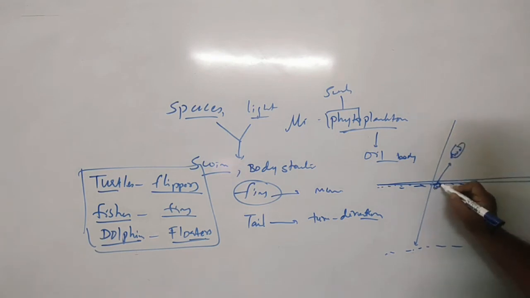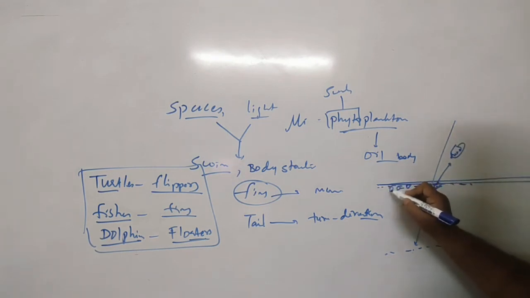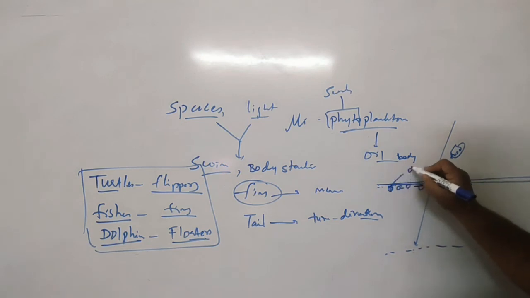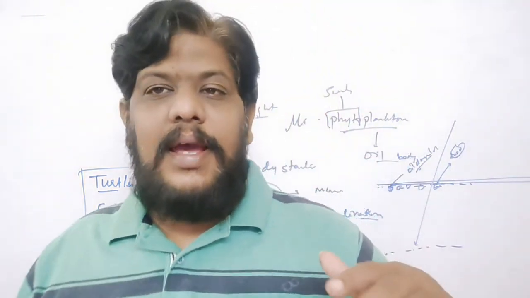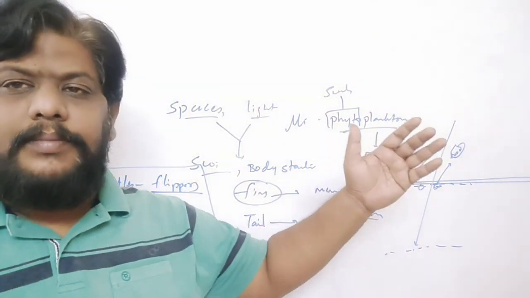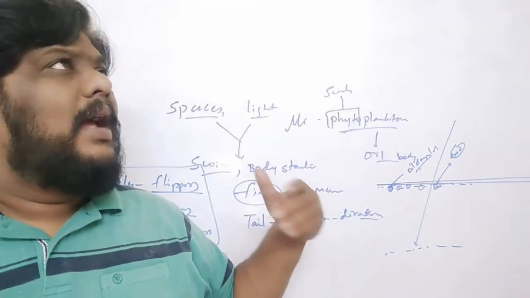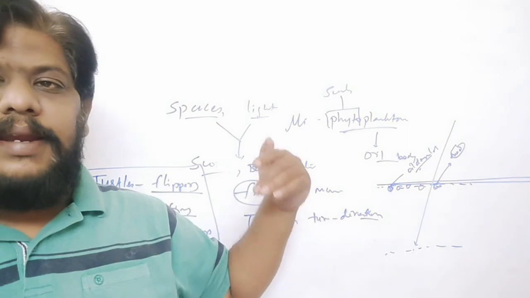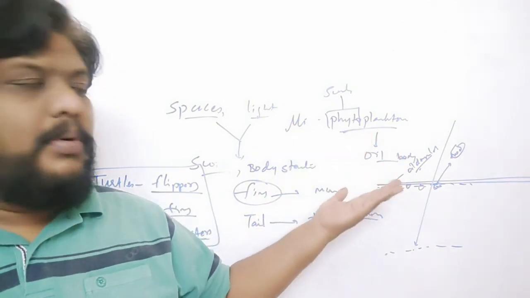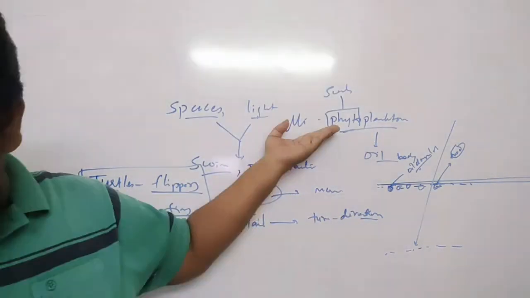That means they have to float here, and for floating there are some oil droplets in them. Because they have the oil droplets, they are able to float on the water, get the sunlight and air, and prepare their food material.